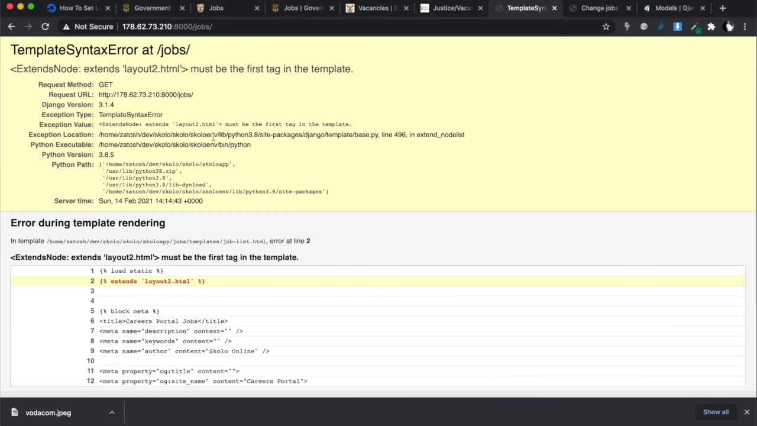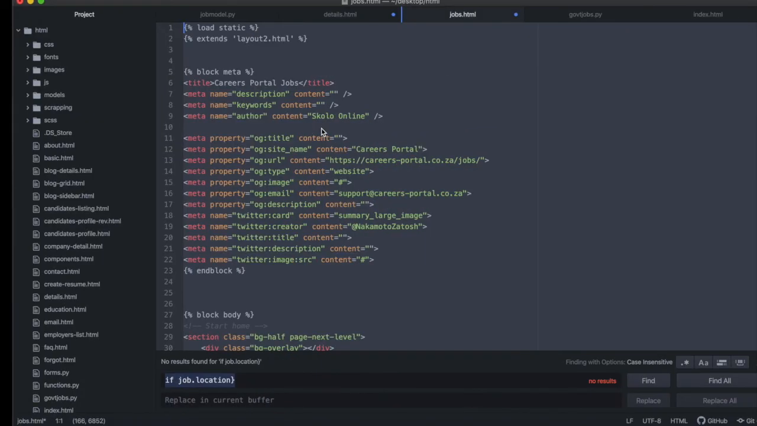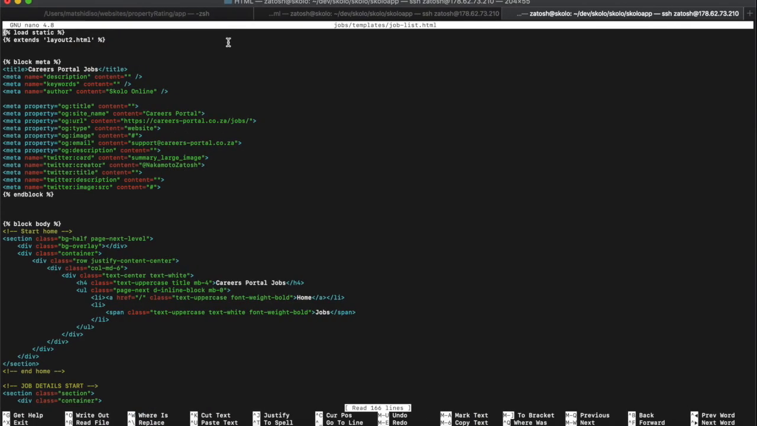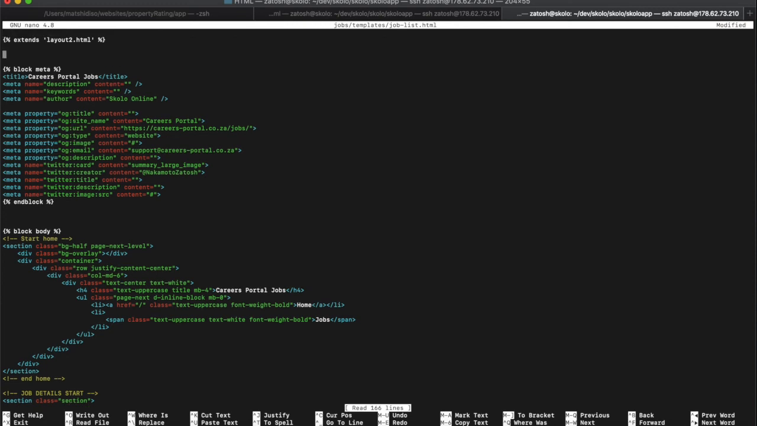What is it saying? The extends must be the first tag in the template. So where it says extends, because I changed it over there and then I copied this. Oh, damn it. No, I see what I'm doing here. When I pasted it, I pasted it from something I had copied on the other side. So the load static comes over there. So let's put in the percent signs.